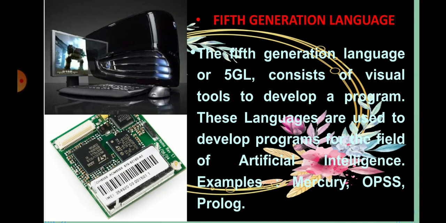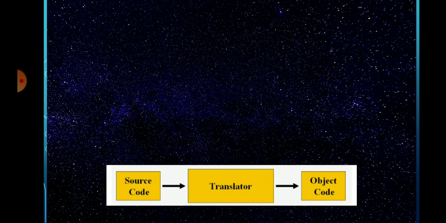So that is why it becomes important for the computers to translate those programs into machine level language first. And this translation work is done by the translator programs of computers.